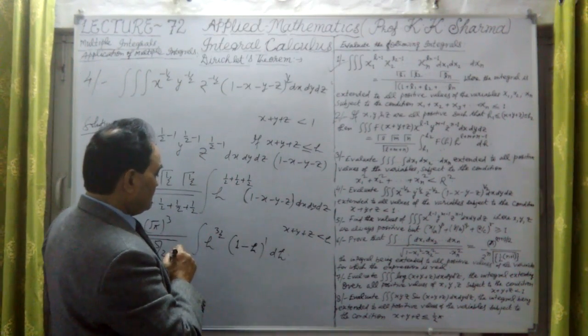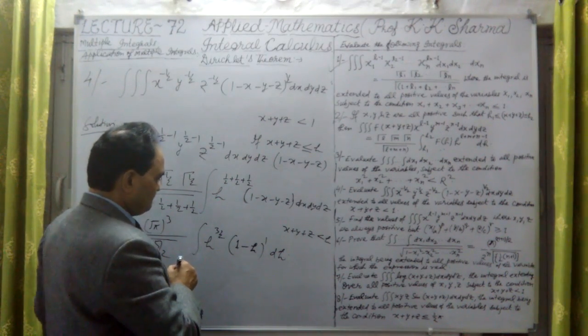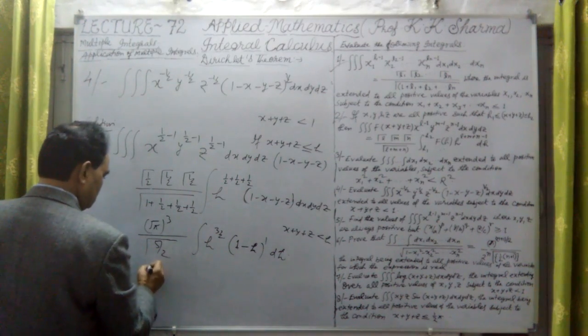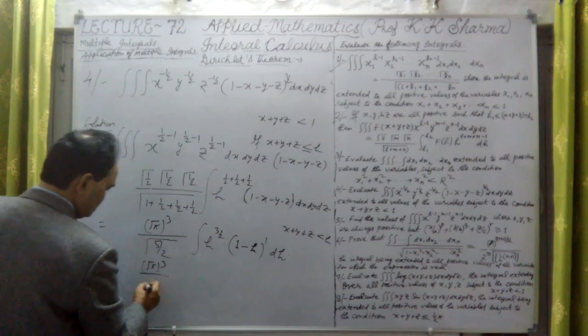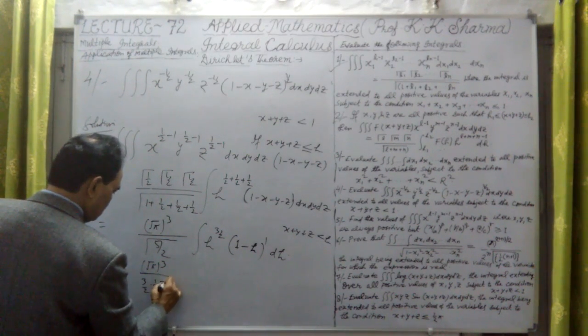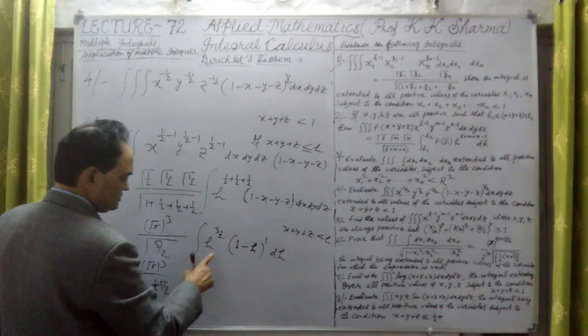Okay, now if I convert this into gamma function, then what it will be? Beta gamma function. This will also come out as under root pi whole power 2 divided by this is 3 by 2 into gamma 1/2 into gamma 1/2. This value is, okay, this we will calculate. Now this is what?